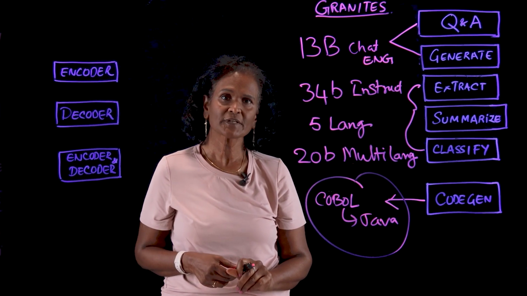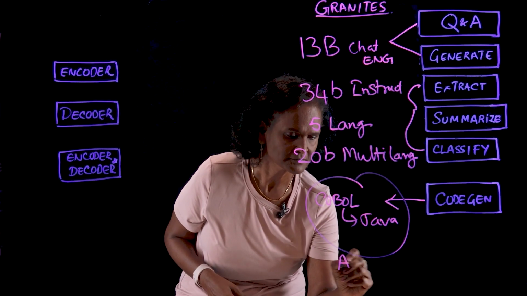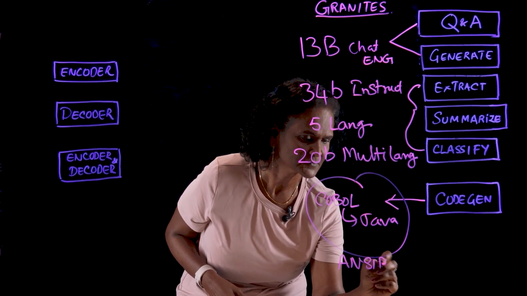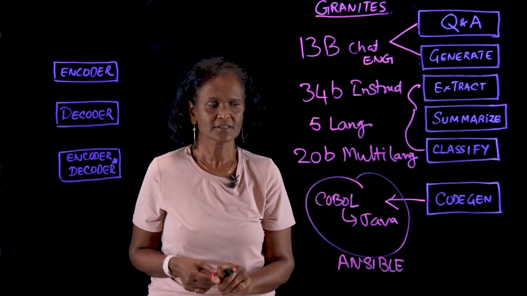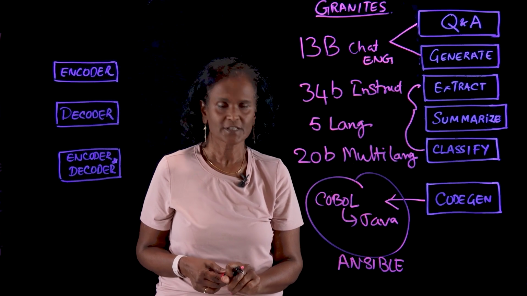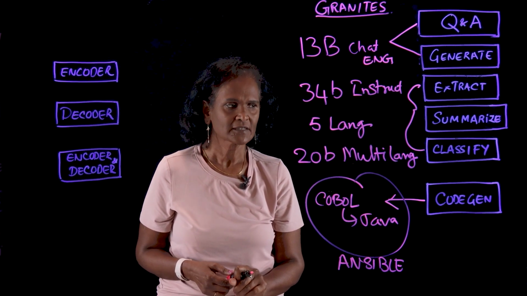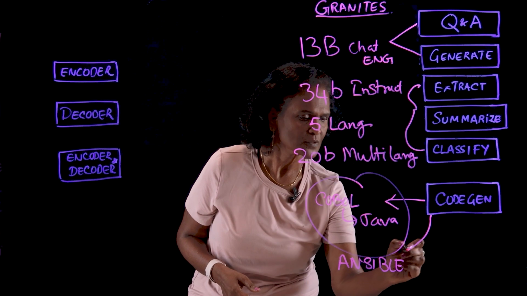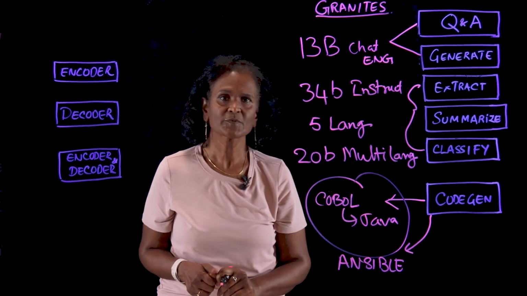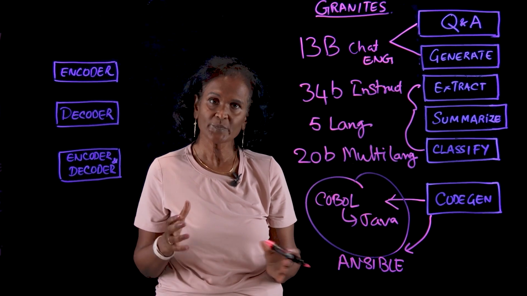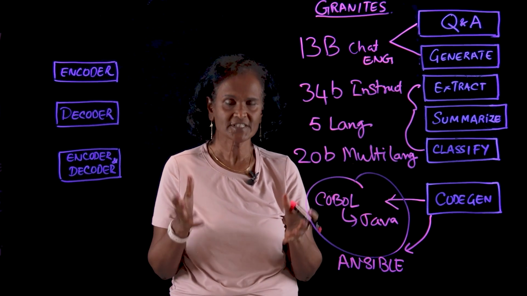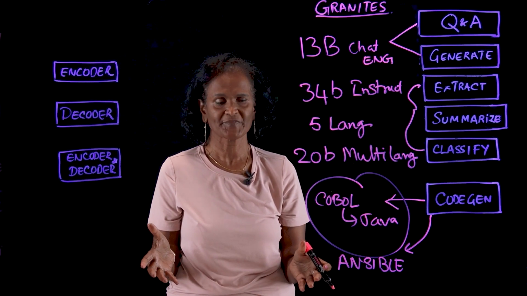And let me give you another example of Ansible, right? This is a configuration and installation system. It is a very popular tool, and the code gen has also been applied to do Ansible playbooks. It takes several hours for a developer to build a playbook to instantiate a system, for example, right?